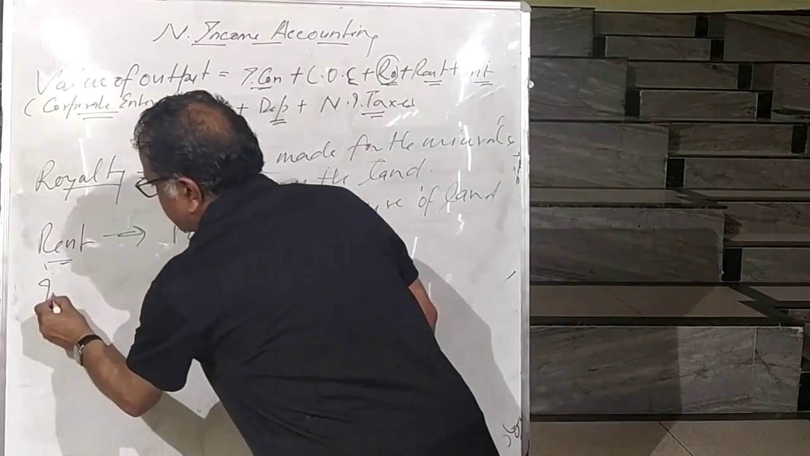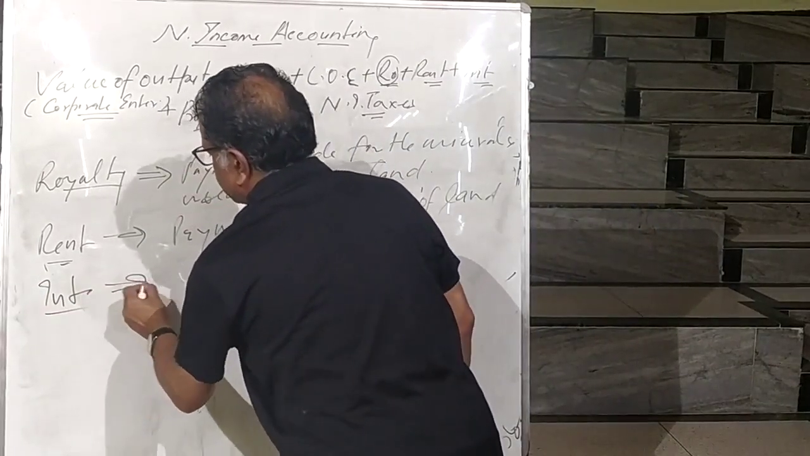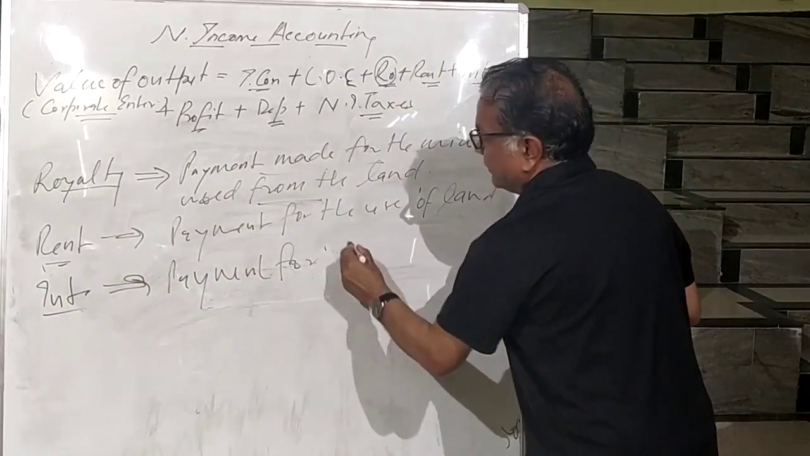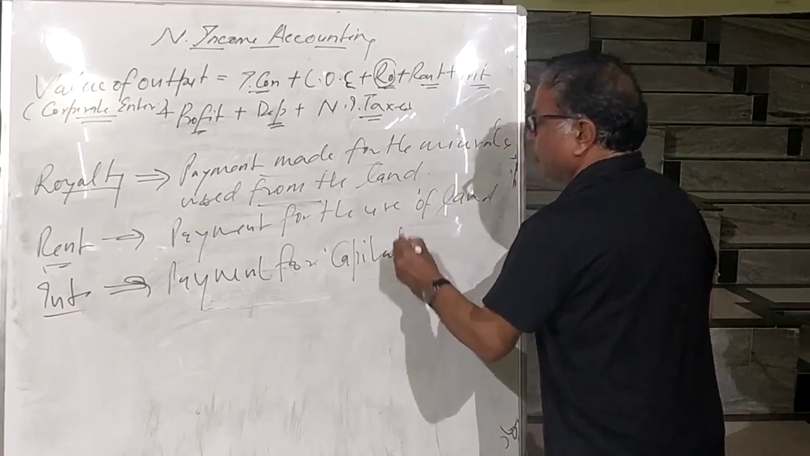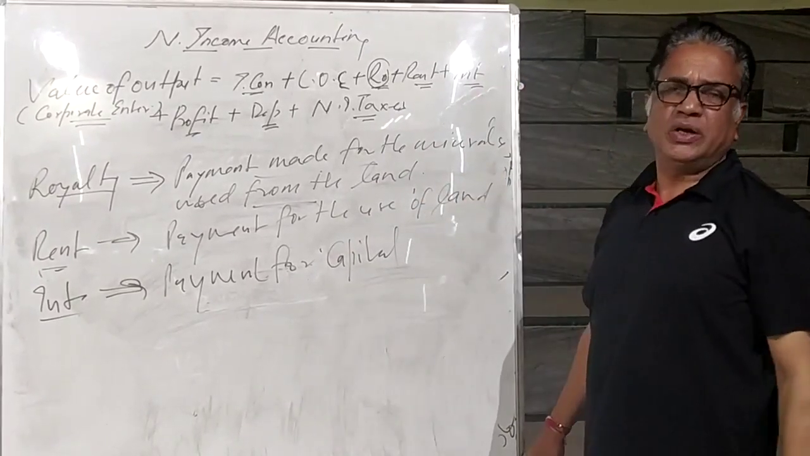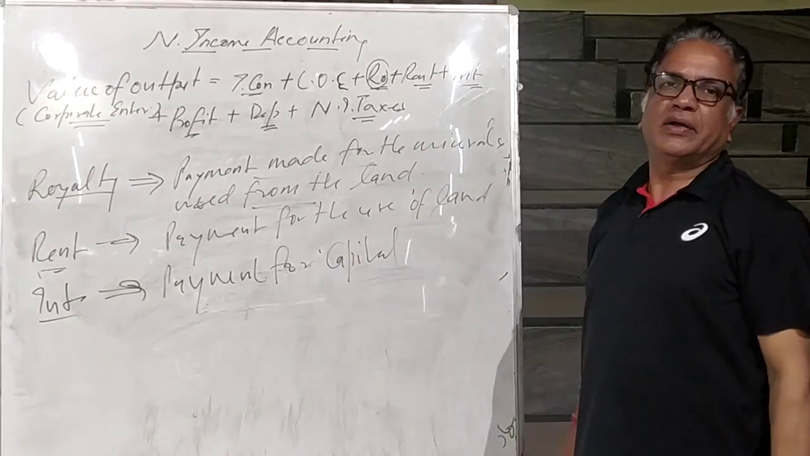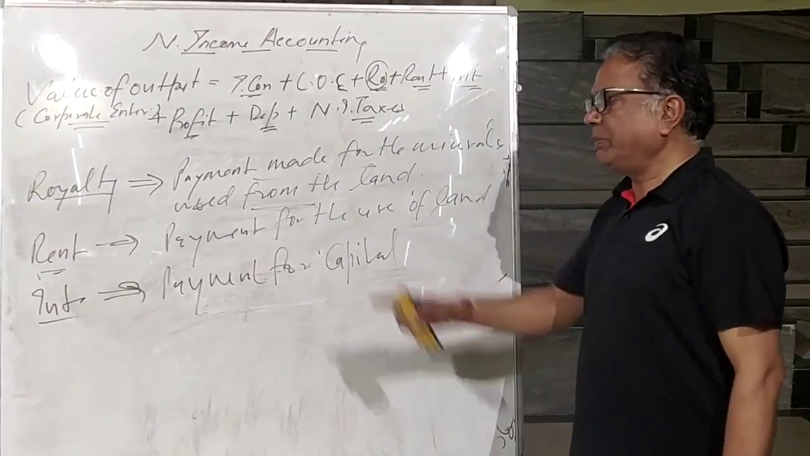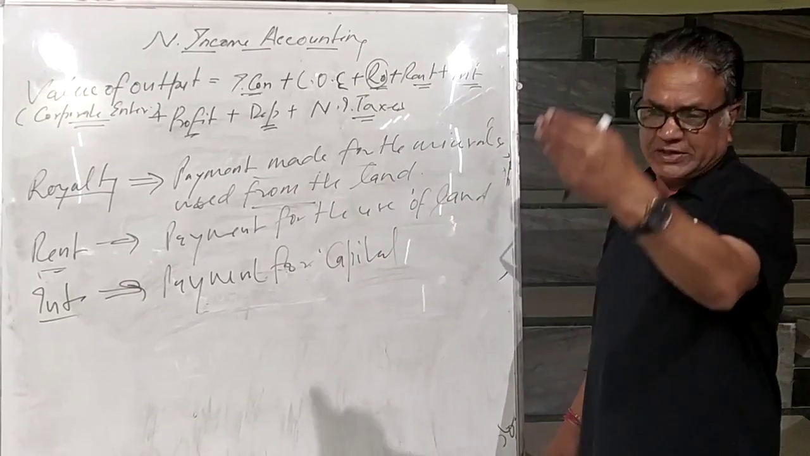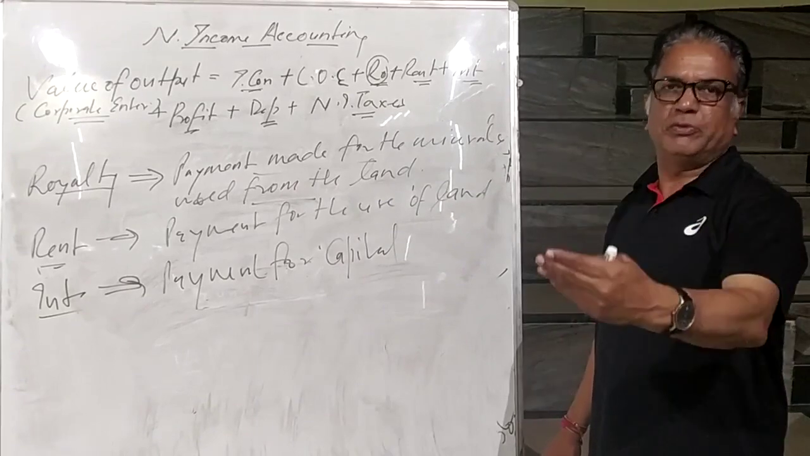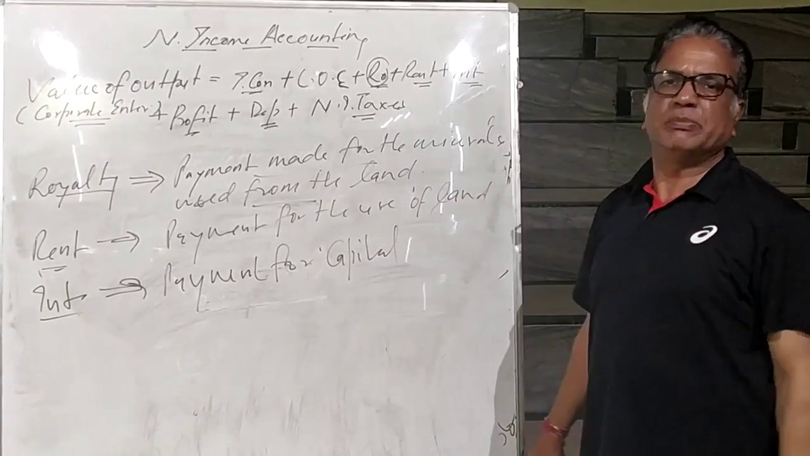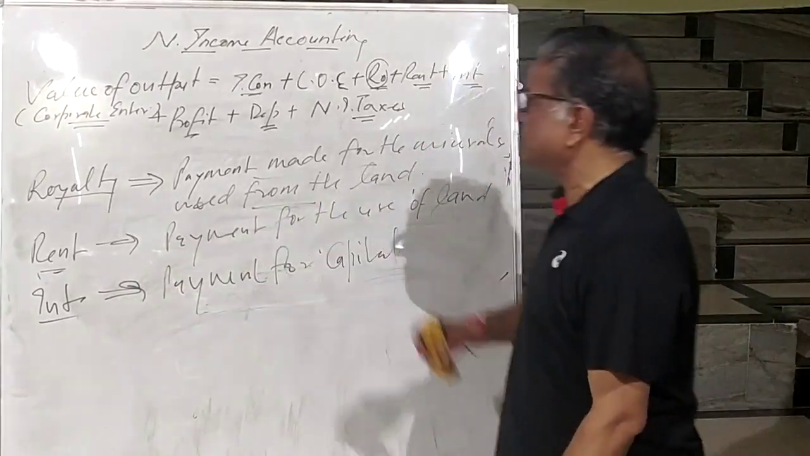And what is interest? Interest is the payment for capital. You have to purchase machinery, you have to hire other factors of production, and for this capital is required. Against that capital, the payment you make is called interest. For example, credit taken by firms from the bank is capital. Against that credit, the payment made by the firm is called interest.